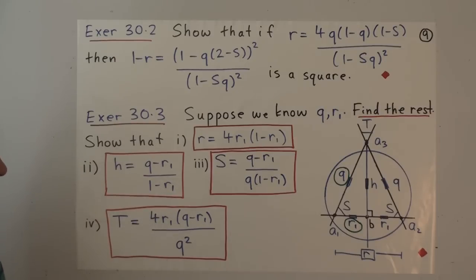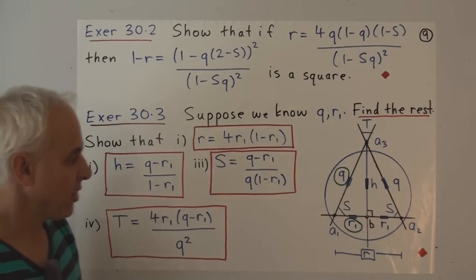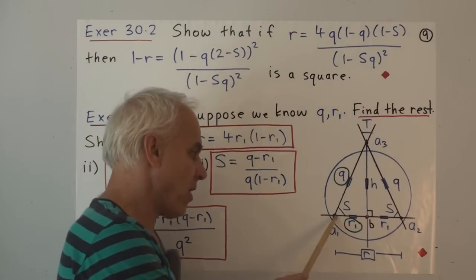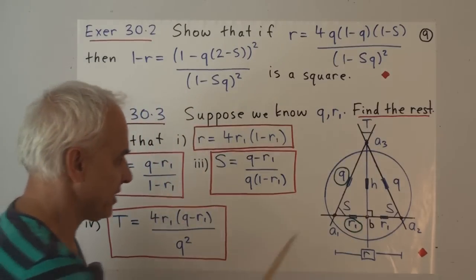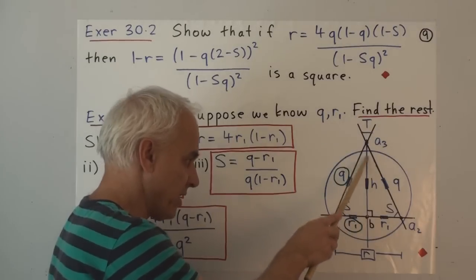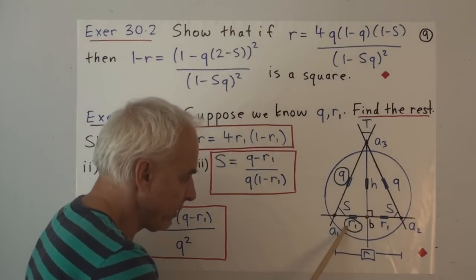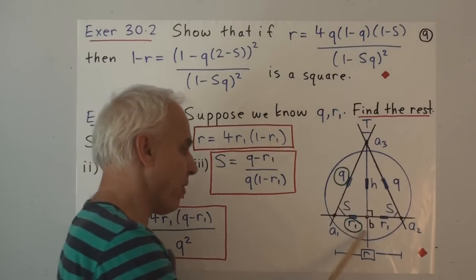Okay, and our third and final exercise is another interesting one where we start now not with Q and S, but start with Q and these mid quadrances. The quadrances from A1 to the midpoint of the side A1, A2. And it's this particular midpoint, the one that you get by dropping the perpendicular. So if that's R1, and before we were calling this R2, but we decided that they were equal, so let's call them both R1.